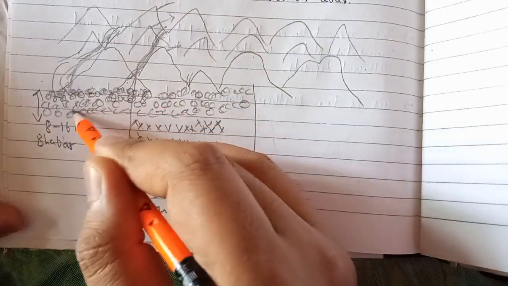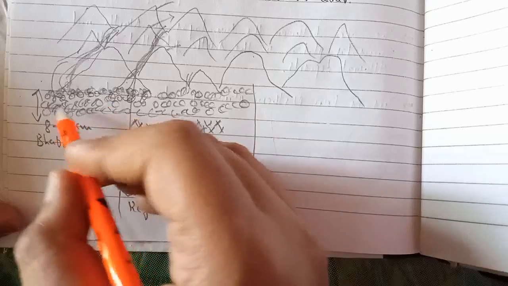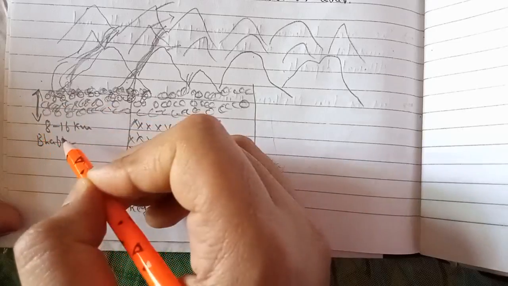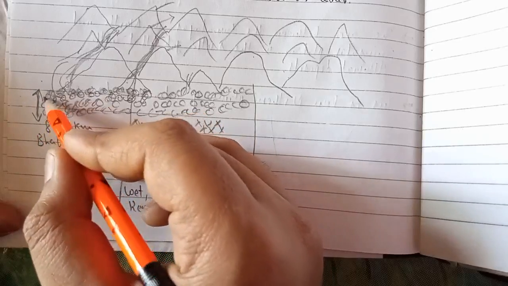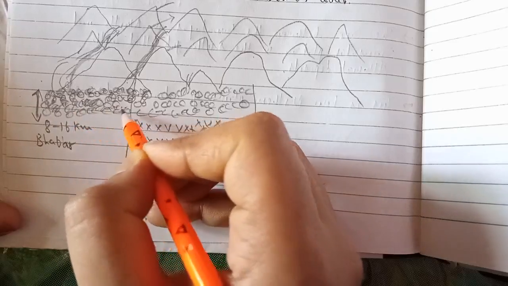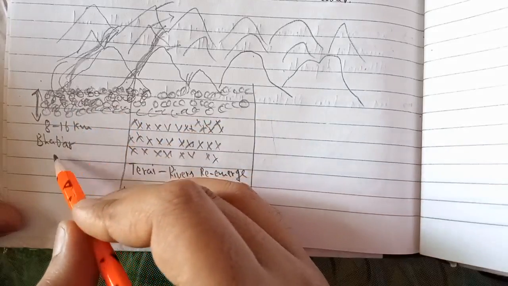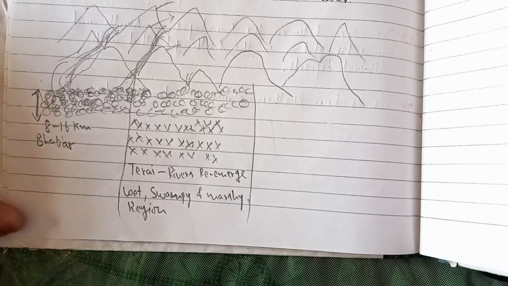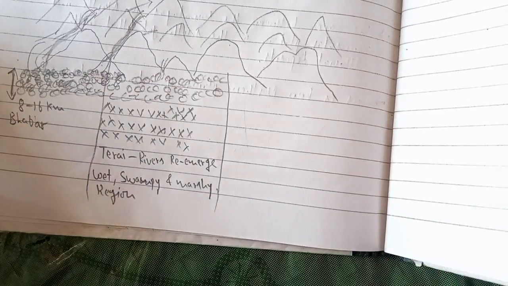It will keep depositing, and if you travel from this region to this point, you will have to travel around 8 to 16 kilometers, and you will find these pebbles and this deposition work done by the Himalayan rivers. And this region is called Bhabar. So at the foothills, the deposition made by these rivers and the pebbles collected by these rivers is called Bhabar.